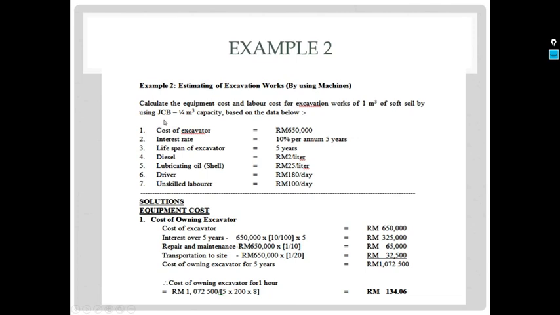The question: calculate the equipment cost and labor cost for excavation work of 1 meter cube of soft soil by using a JCB quarter meter cube capacity based on the data below. The first one, cost of excavator 650,000, interest rate 10% per annum for 5 years. Basically, the interest rate is because we are using financing from the bank, and the bank will charge interest for the loan that we have made.